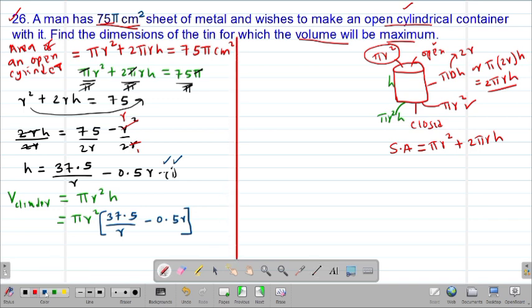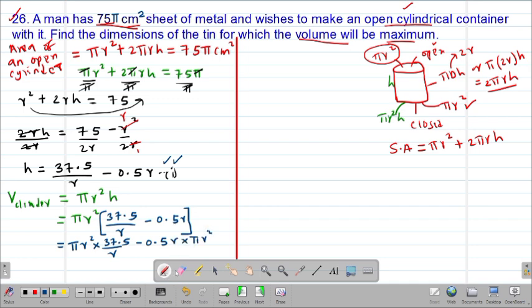So on opening this particular bracket, this is what I'm going to get. I'm going to have pi r squared multiplied by 37.5 divided by r, then minus 0.5 r multiplied by pi r squared.